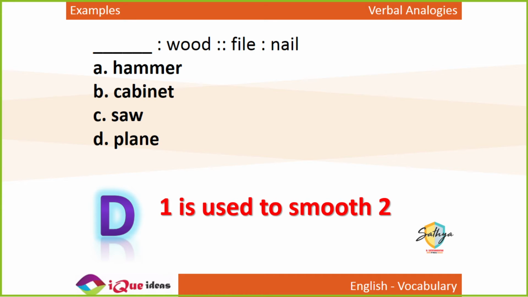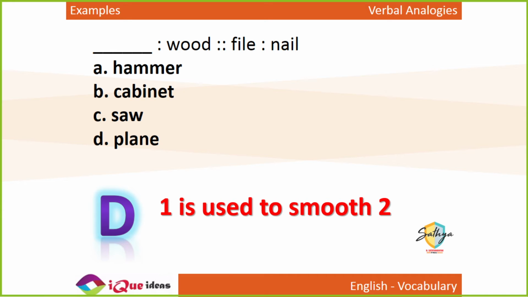But you use the file to smoothen your nails. So the meaning of file here has to be taken. Right? Yes, if you think of file as the document वाला file, तो file और nail का तो कोई connection ही नहीं है. But file also has a meaning, which is the instrument used to smoothen nails, and that is directly related to nail. So here vocabulary is very important.